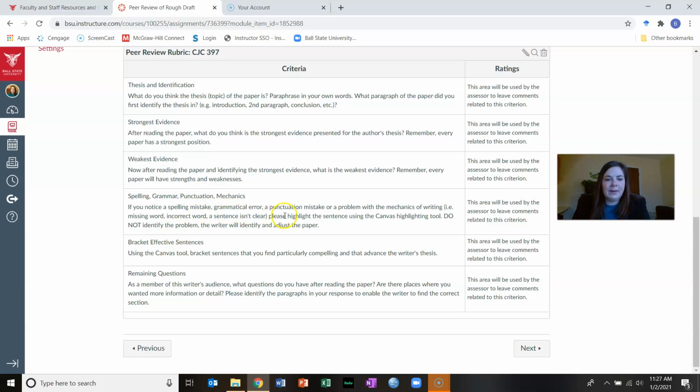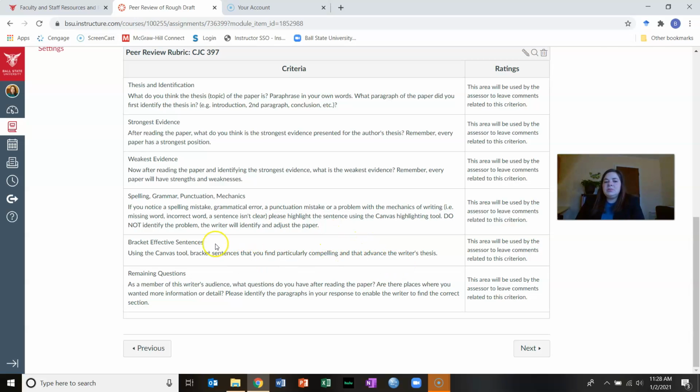If you notice spelling, grammatical errors, or punctuation mistakes, you can highlight it in the Canvas tool or note it. Again, this is not a place for you to assess the quality of your peers' writing, but if you notice that they're not spelling out Eighth Amendment, they're just using 8th Amendment, that might be something you notice. I noticed you did this throughout your paper. You should address that before your final draft.